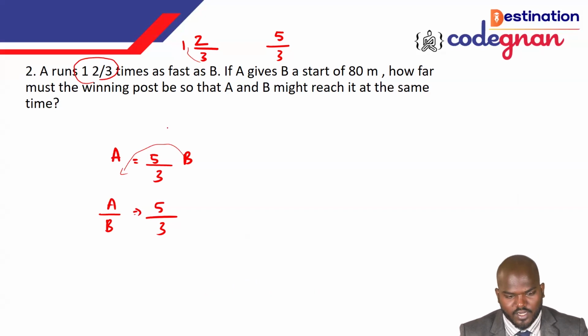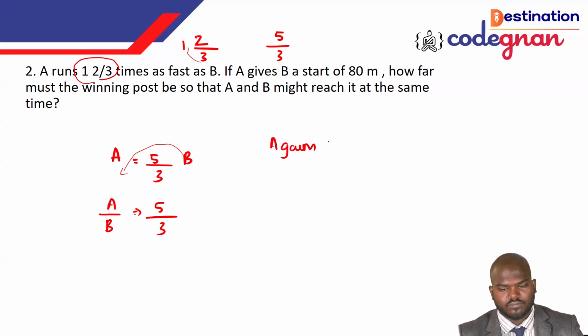Okay. So in a race of 50 meter, A gains 2 meter over B. Other gain by A in a race of 5 meter. So then we can take this very simply, guys. He was giving the start here in this one. Then you can say that A gains 2 meter. That's what we can say here.